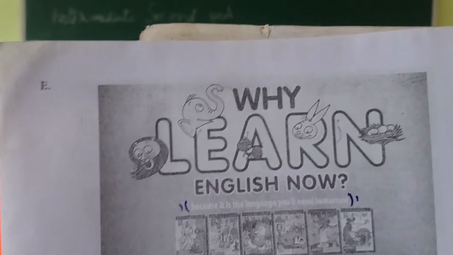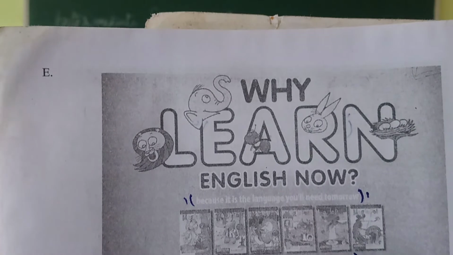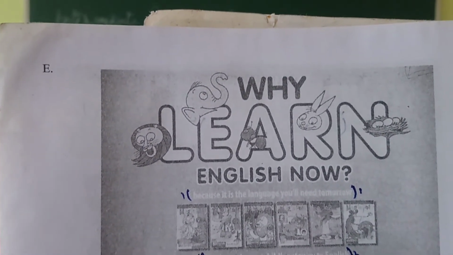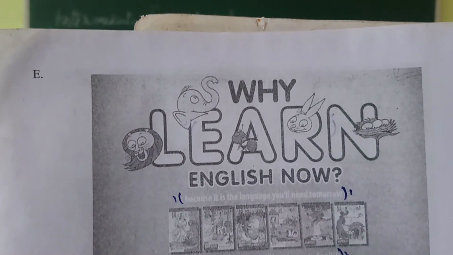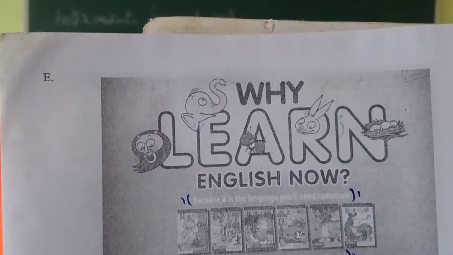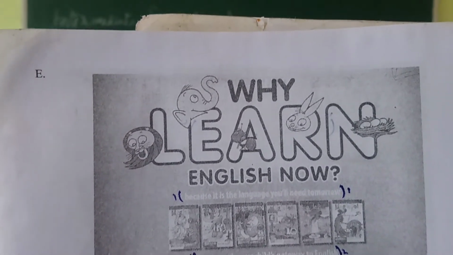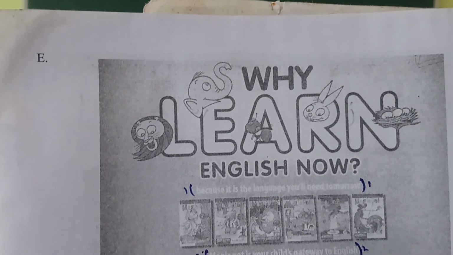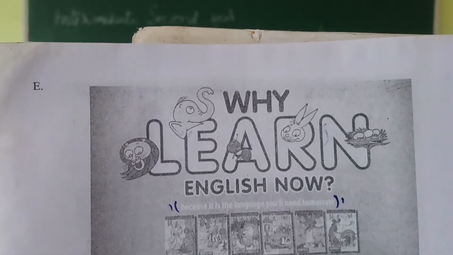The advertisement has the heading: why learn English now? Please listen, why learn English now? Learn, learn. So LEARN: L for lion, E for elephant, A for ant, R for rabbit, N for nest. It is an abbreviation indicating animal pictures.